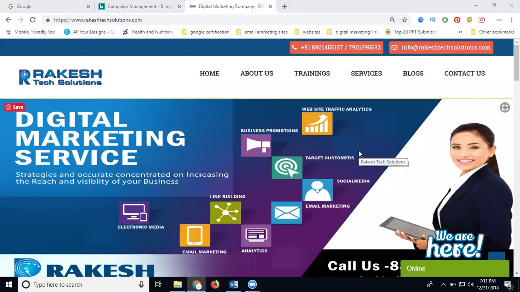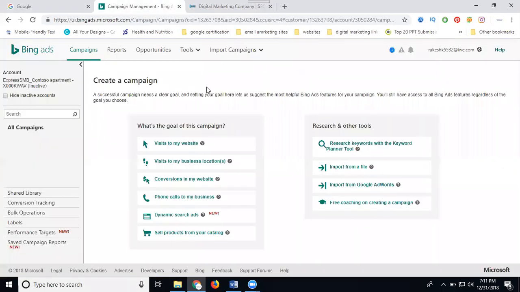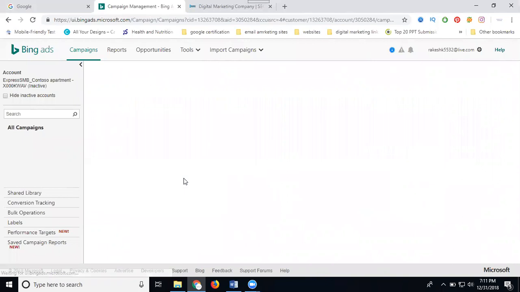So this is your business. I can show how to advertise your business on Bing Ads. First of all, go to Bing Ads. Here it will be promoted from your website. What is called conversions on my website? Select it.